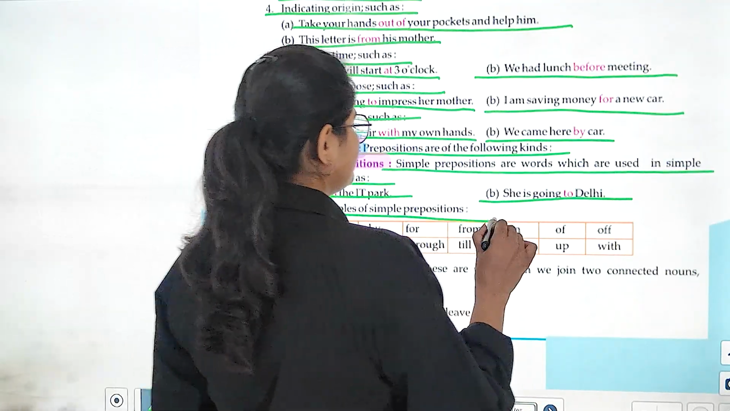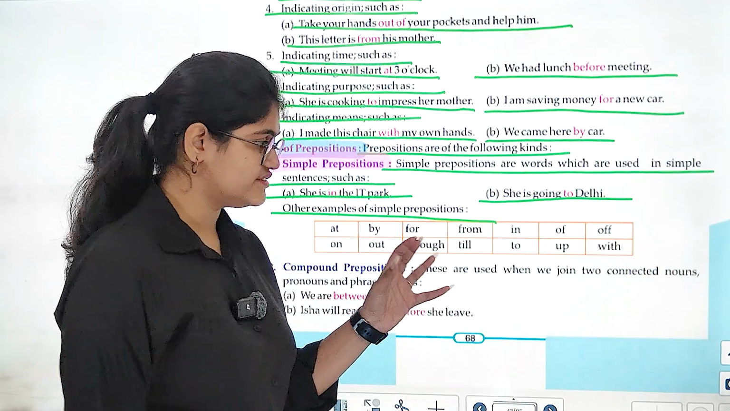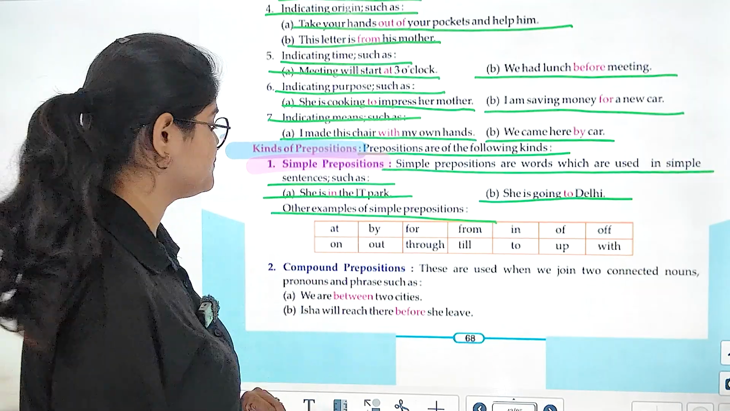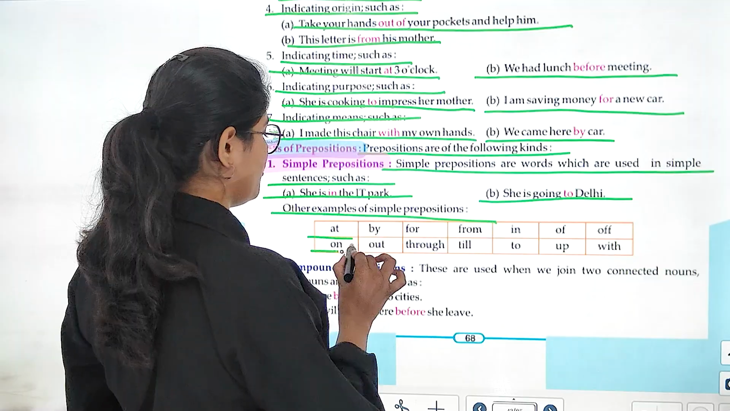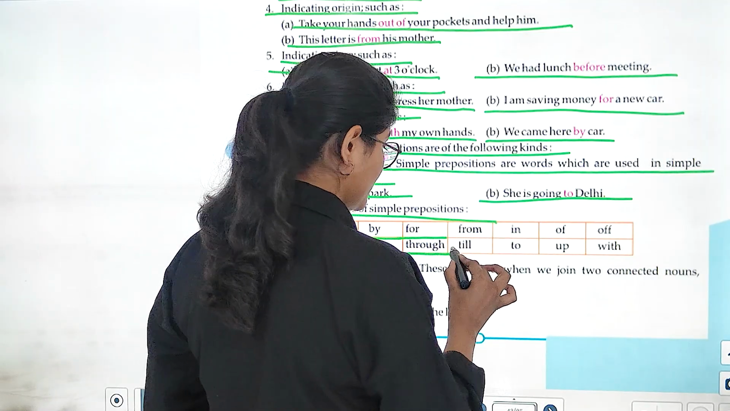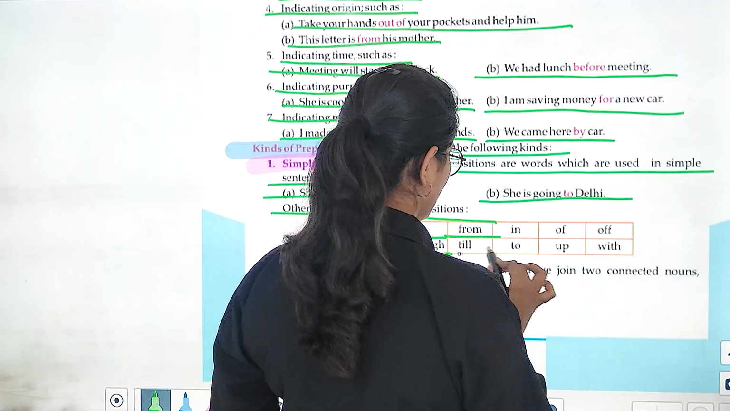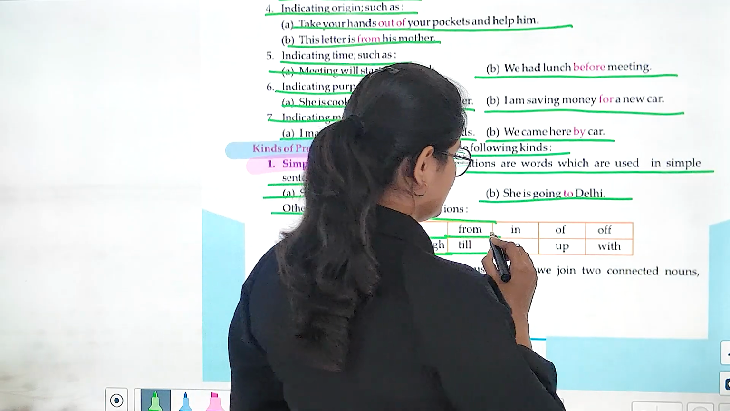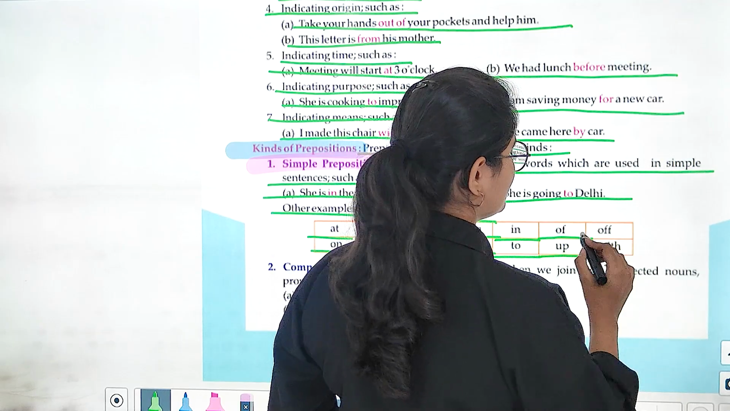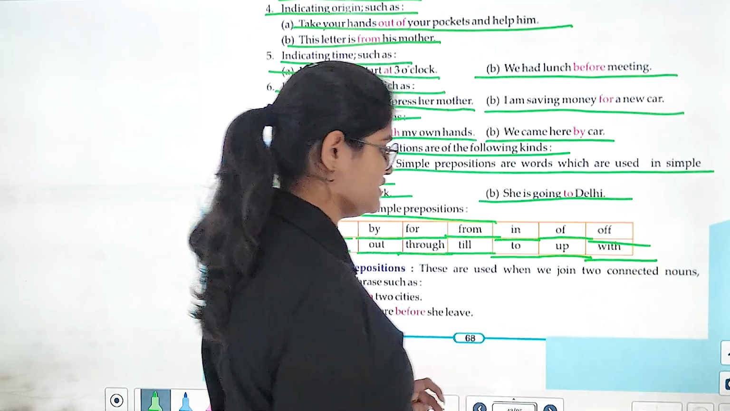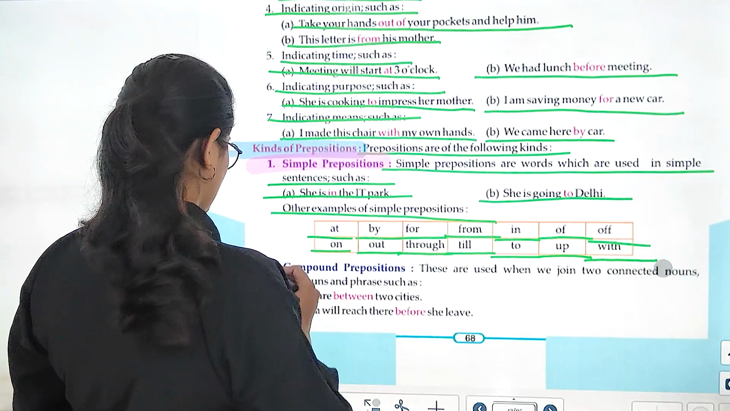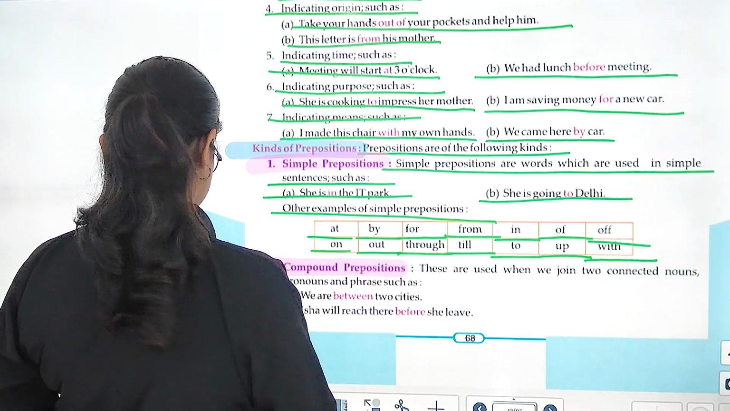Other examples of simple prepositions. तो simple prepositions के कुछ और examples हमें यहाँ पर दिए गए हैं. That are at, on, by, out, for, through, from, till, in, to, of, up, off, and with. Right?